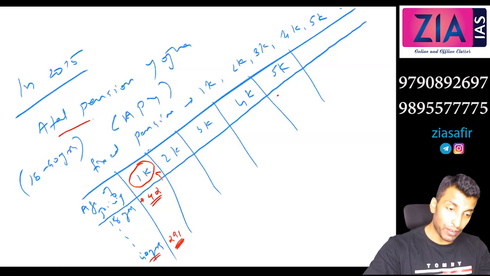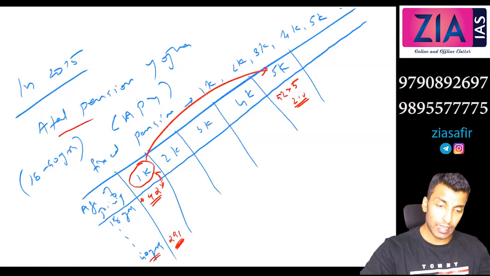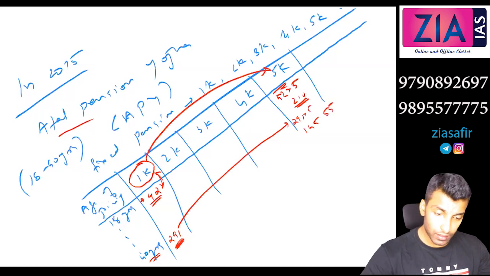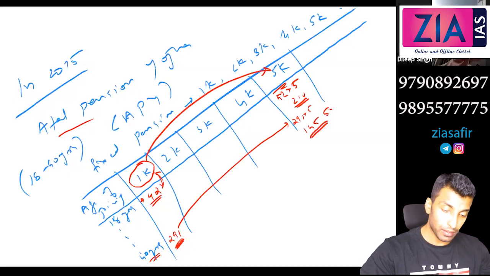So if you need to get 5,000, what you need to do? 42 into 5, what is that? 210. If 1,000 is the premium, then 5,000 means exactly 5 times. Similarly, 291 into 5 will be 1455, right? So this should be the premium.